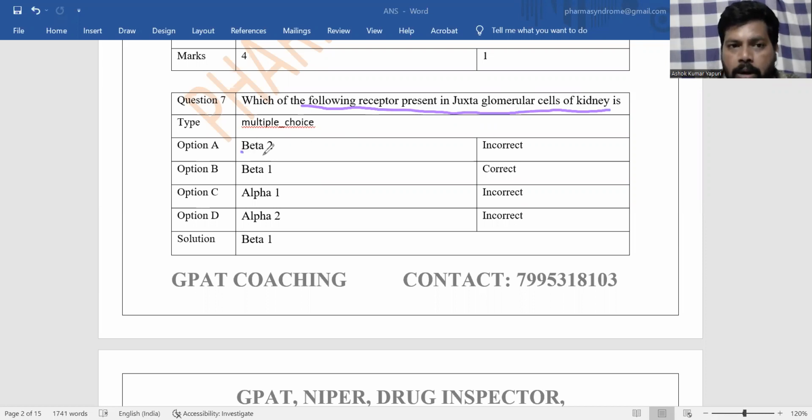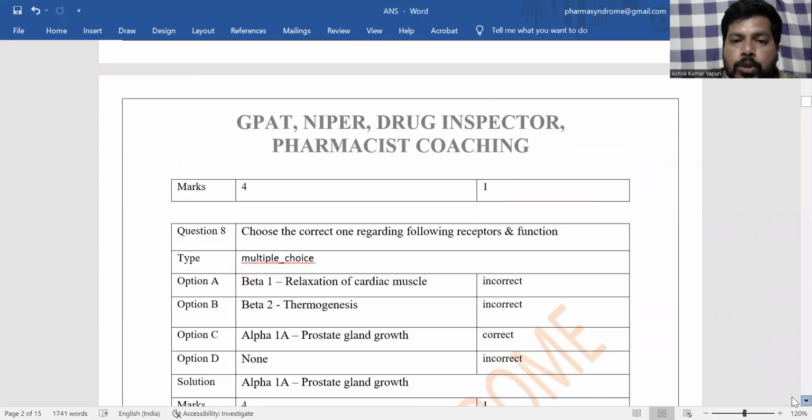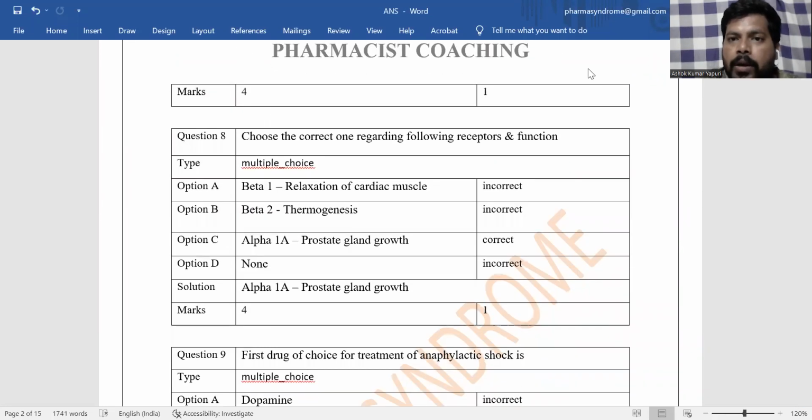Beta 2 receptor is located on the lungs, bronchial smooth muscle. Beta 1 receptor; alpha 1 receptors are located on the blood vessels; alpha 2 receptors are located on the central nervous system. The answer is beta 1. Beta 1 receptors are located on the heart, as well as on the kidney, especially the juxtaglomerular cells of the kidney. The right answer is beta 1 receptor. So along with the heart, beta 1 receptors are also located on the kidney, especially the juxtaglomerular cells. Next question.